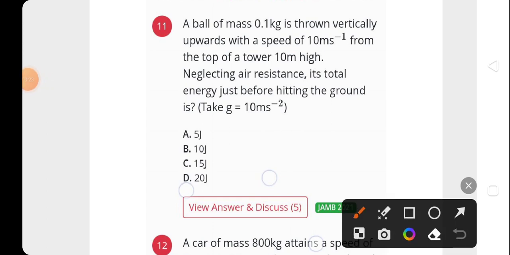So let's read the question. A ball of mass 0.1 kg is thrown upward with a speed of 10 meters per second from the top of tower 10 meters high, neglecting the air resistance. Its total energy before hitting the ground is.